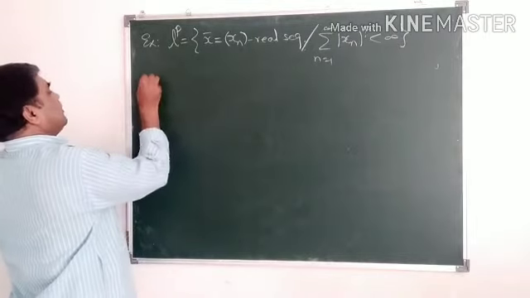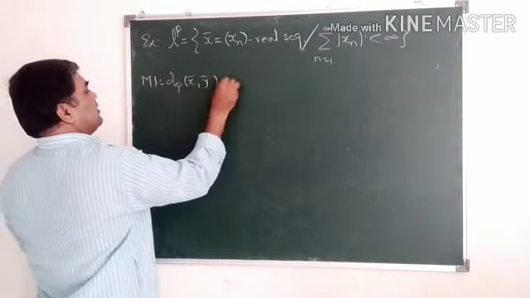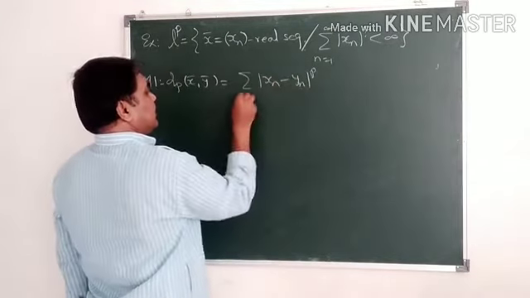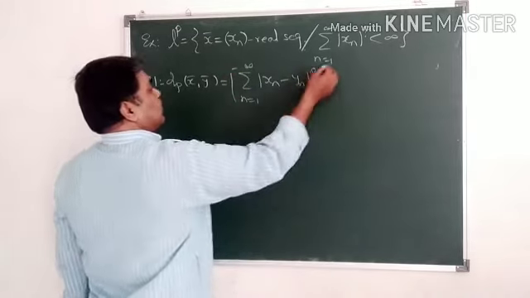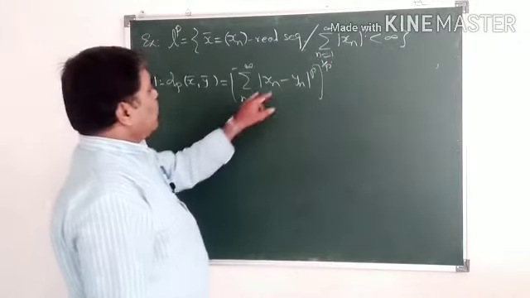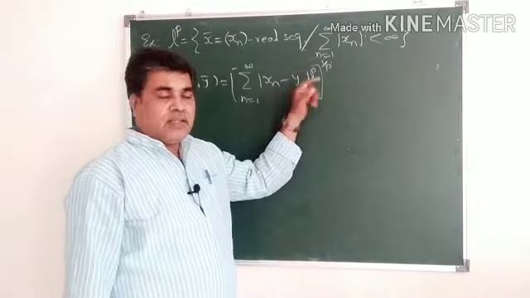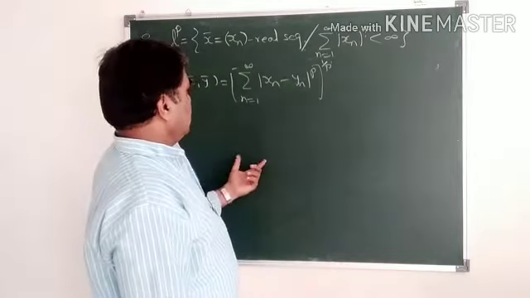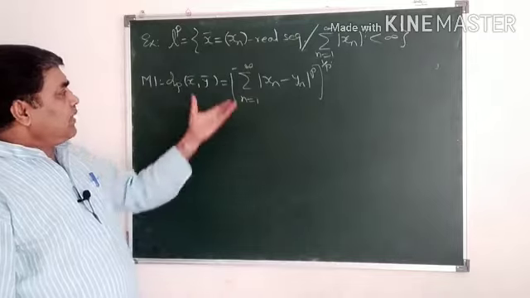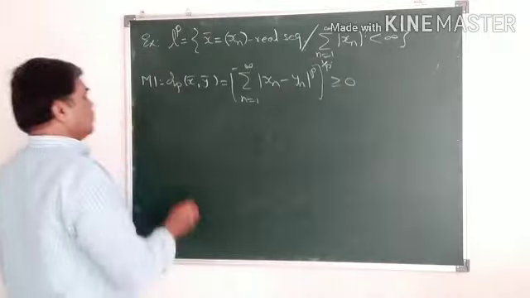So first axiom M1. dp of x bar, y bar is nothing but the summation of mod of xn minus yn to the power p, n equal to 1 to infinity, raised to 1 by p. Now here, the modulus of any real number is greater or equal to 0, so mod of xn minus yn to the power p is greater or equal to 0. If I take the sum of those non-negative numbers, it is also greater or equal to 0. If I take the pth root of that number, it is also greater or equal to 0. So this is greater than or equal to 0.